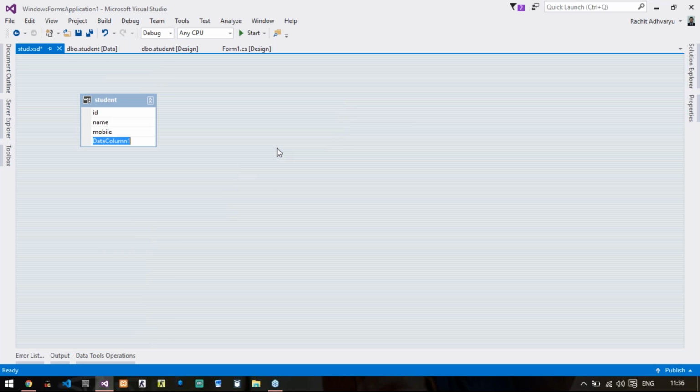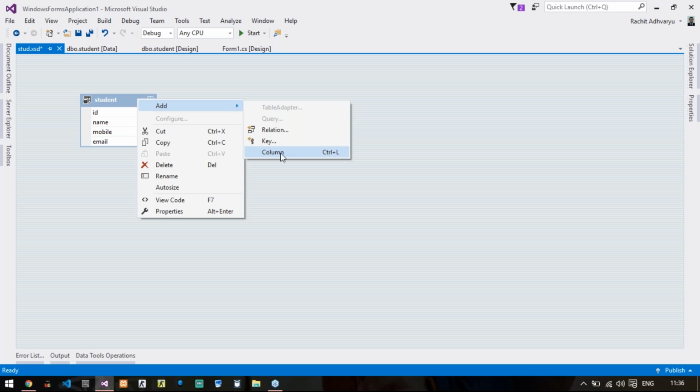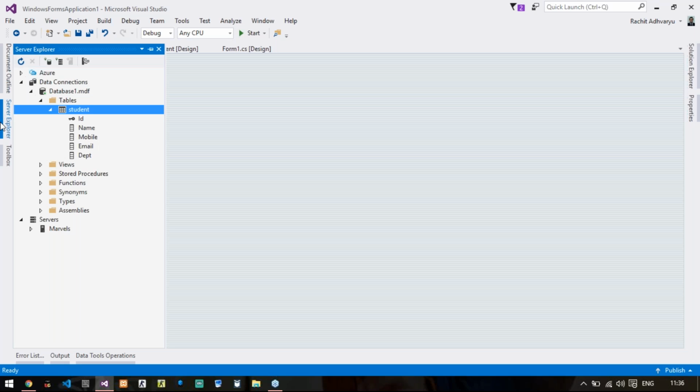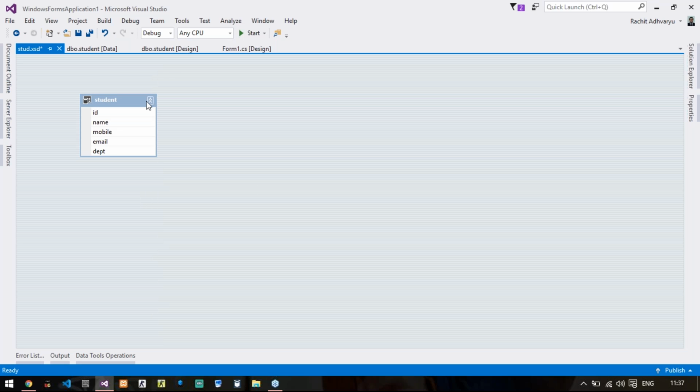then email, and last is department, sorry, not date, department. So this is what we created. We are not giving any references or primary key or foreign key references here, right? So I'll just close this dataset now because my work is done. I've created one table that I want to display in the Crystal report. So close this.